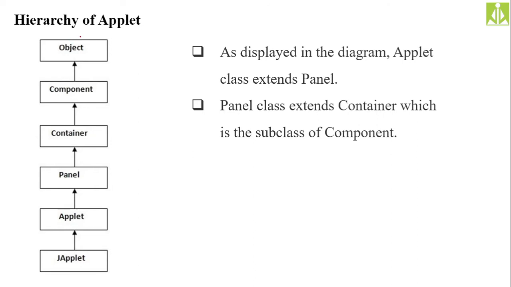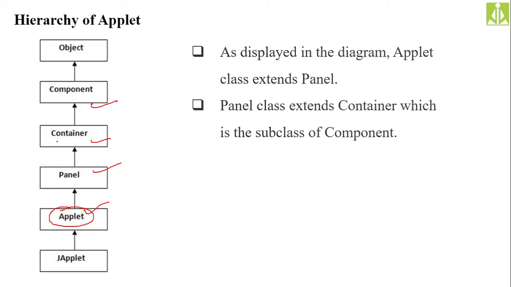AWT classes and Swing classes are also subclasses of component, container, and panel. And our applet class, which we are talking about, is also a subclass of panel class, which in turn is a subclass of container, which in turn is a subclass of component. So whatever properties we have of component, container, panel, all those properties we are getting inside the applet.